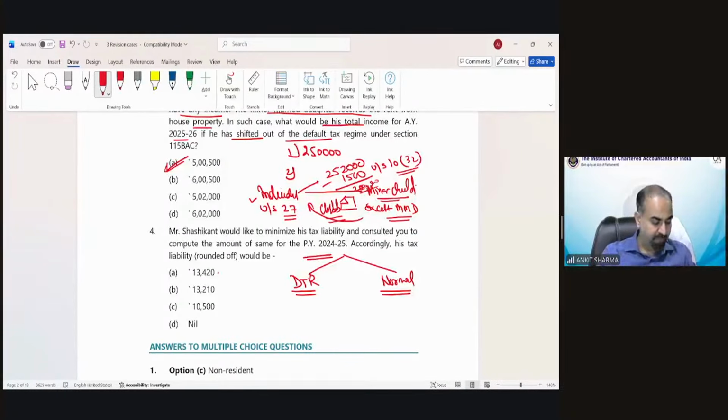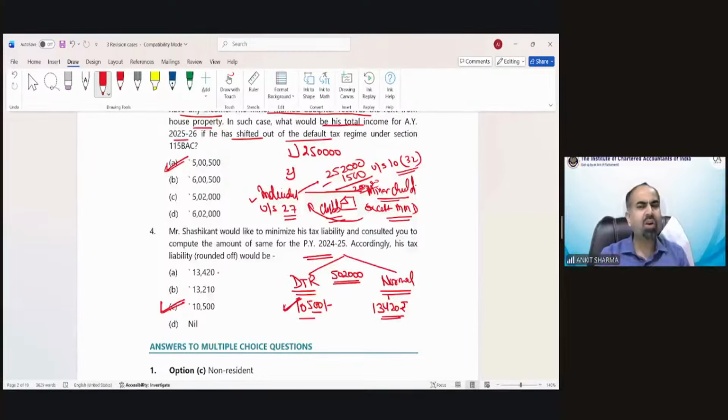In case of default tax regime, if you calculate tax on income of rupees 5,02,000, the tax liability would be rounded off 10,500 rupees, including cess, etc. As per normal provision, the tax liability would be 13,420 rupees after round off. So this would be the correct answer, option C.